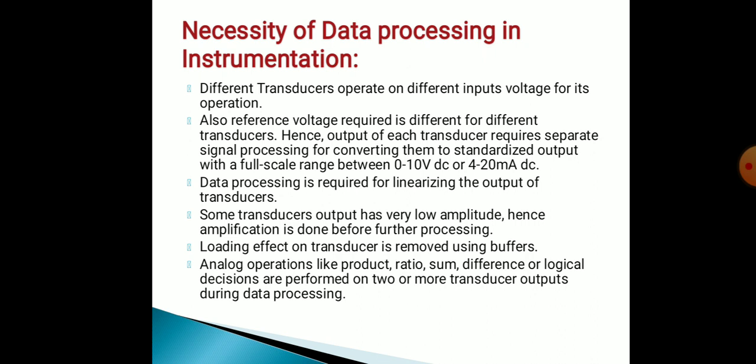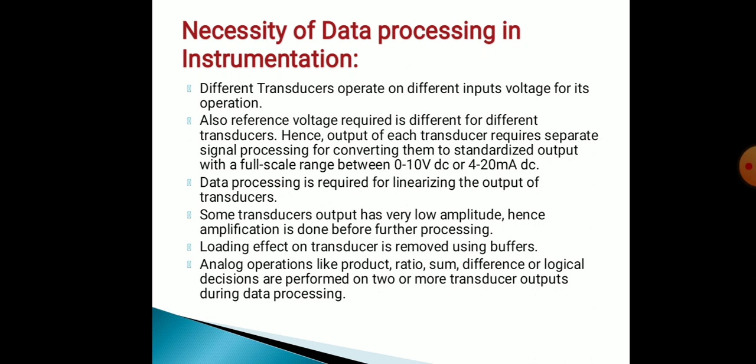Transducer requires a digital output and it is also used for signal processing for converting them to standardized output. Data processing is required for linearizing the output of a transducer, or to get a constant output from the transducer.